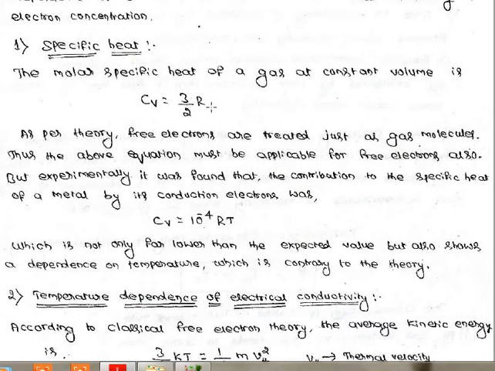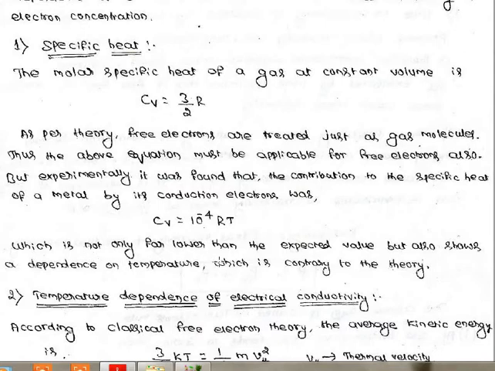But in the theoretical value there is no temperature term. That means according to them, specific heat is not at all dependent on temperature. But experimentally it is directly dependent on the temperature. As temperature increases, specific heat also increases. So this is the main failure of the classical theory. They say it does not depend on temperature, but experimentally it is not like that.